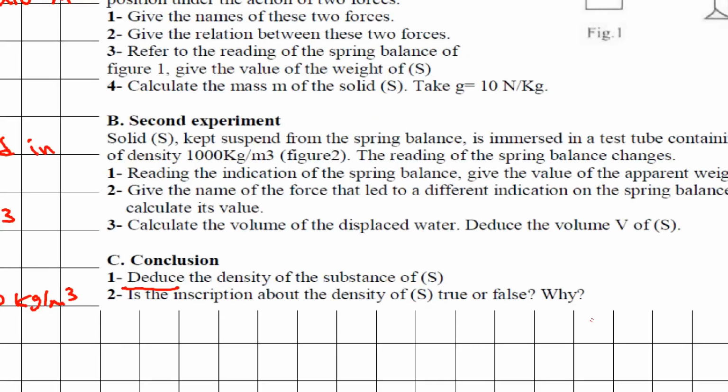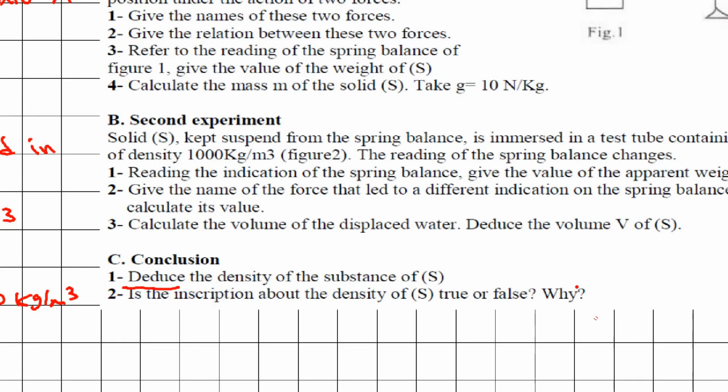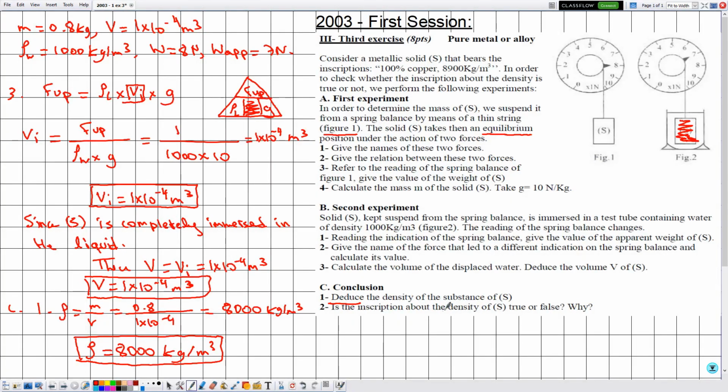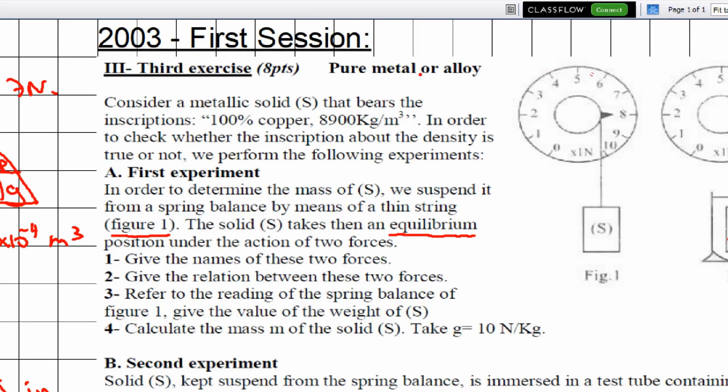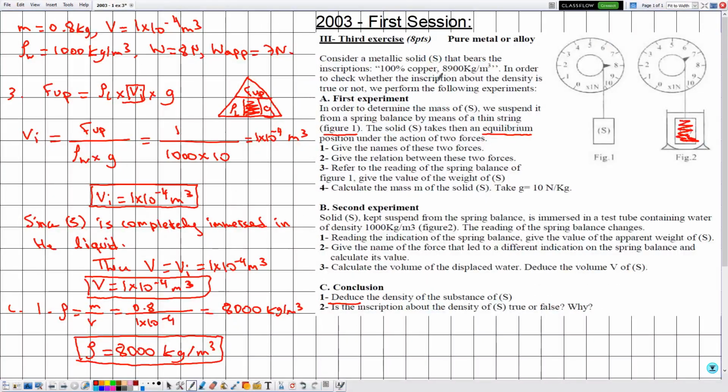Now number 2: the inscription about the density of S, true or false? In order to determine whether this inscription is true or not, it is sufficient to compare the calculated density with the density given in the inscription. The value rho that we have calculated is 8000 kilogram per meter cube, whereas the inscription holds the value 8900. By comparing both densities, we can see that the given density is not equal to 8900 kilogram per meter cube, which means that the inscription is false.